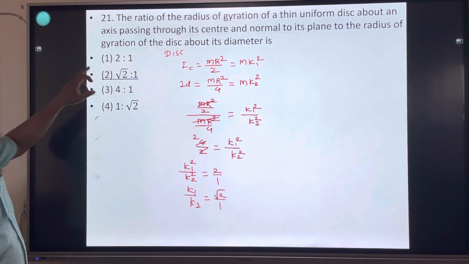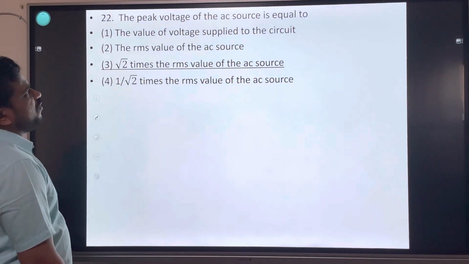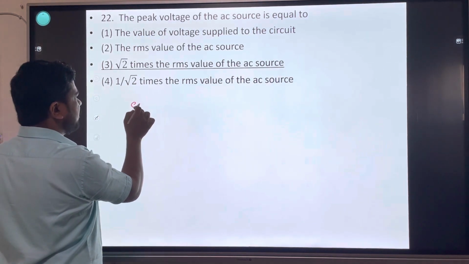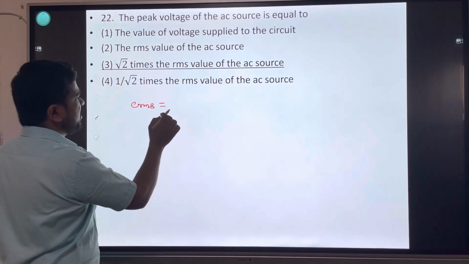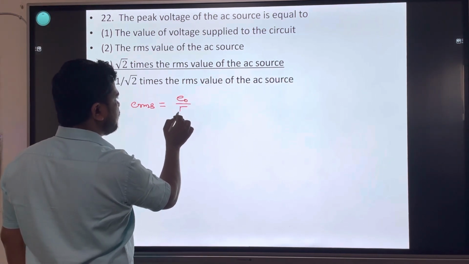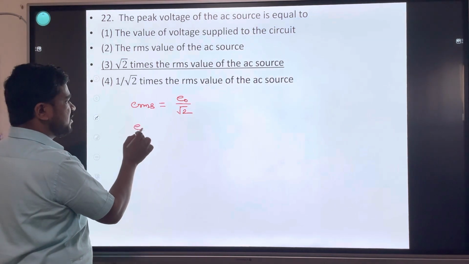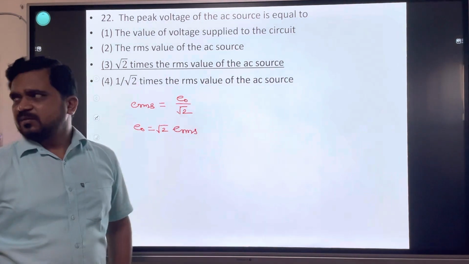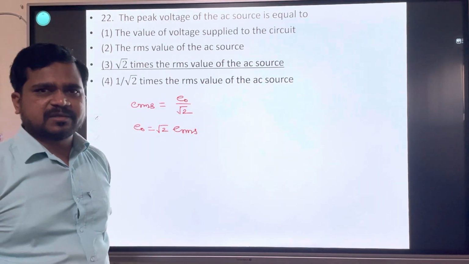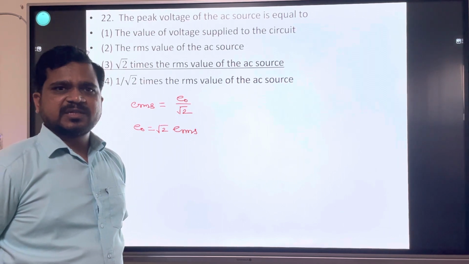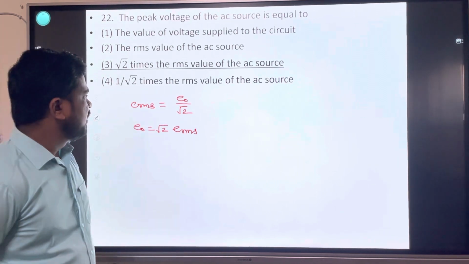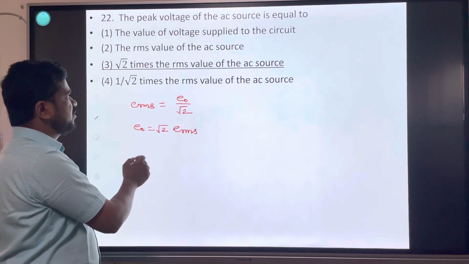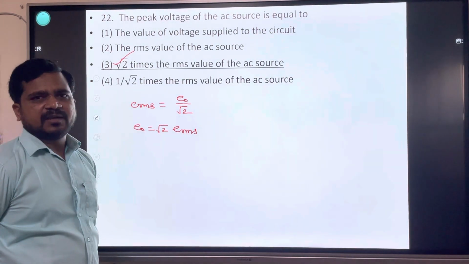Okay, next one. Peak voltage of an AC source in terms of the RMS value and peak value of EMF. ERMS is equal to E0 divided by square root 2. This is the peak value: E0 is equal to square root 2 into ERMS. It is a direct, very easy, formula-based question. So study with basic level concepts; you have to study basic concepts easily. ERMS equals E0 upon square root 2, E0 equals square root 2 into ERMS. It is a direct formula.